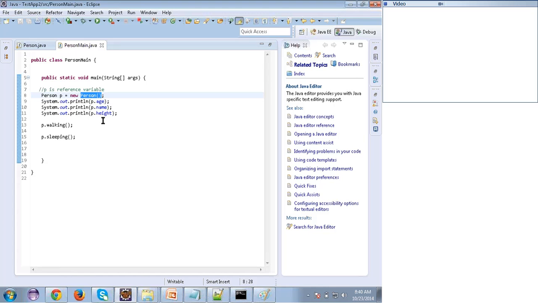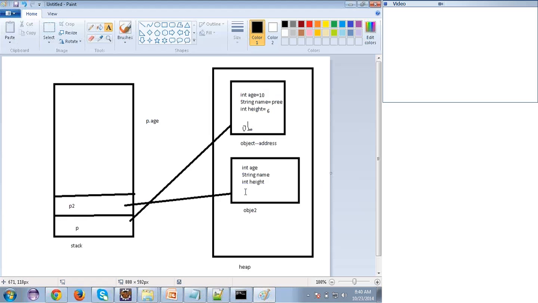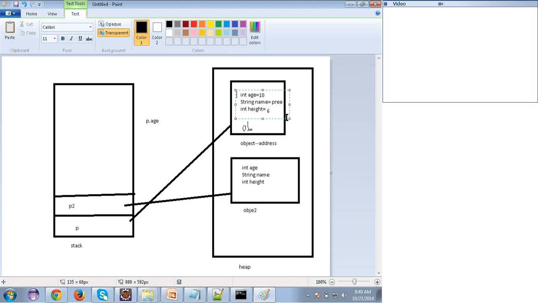So the duty of the constructor is to initialize the values. When I create an object, all values will get memory and they will get some values. See here in this diagram what I was saying. When I say new object, the object will be created and all variables will get some values. How is it happening? Because of the constructor.